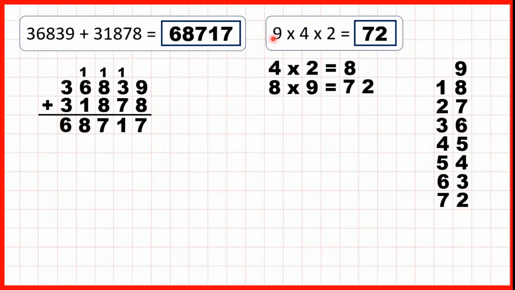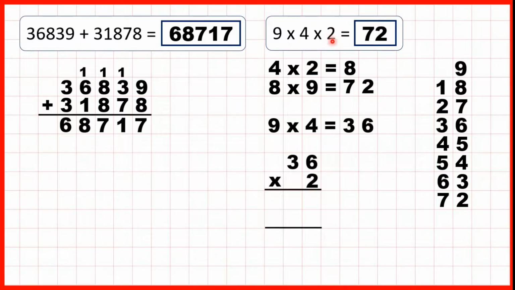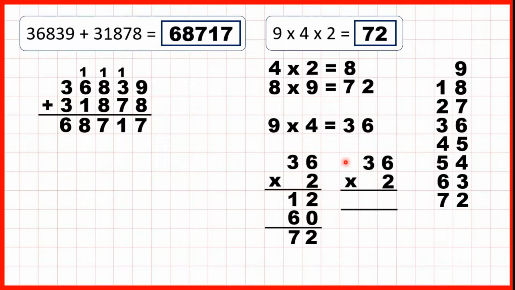Now you could also start with 9 times 4. So you might start by working out 9 times 4, which is 36, and then multiplying 36 by 2. 6 times 2 is 12. For our second answer line, we need a 0 in our ones, and 3 times 2 is 6. Then, when you add up your answer lines, you get the same answer. Or you could use short multiplication. 6 times 2 is 12, so 1, 2. 3 times 2 is 6, plus 1 is 7.